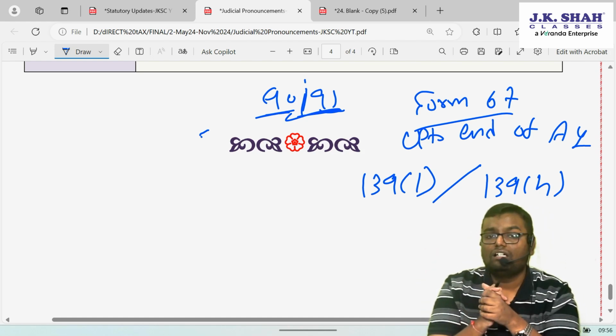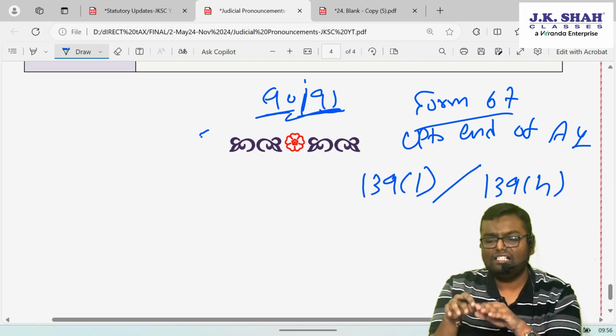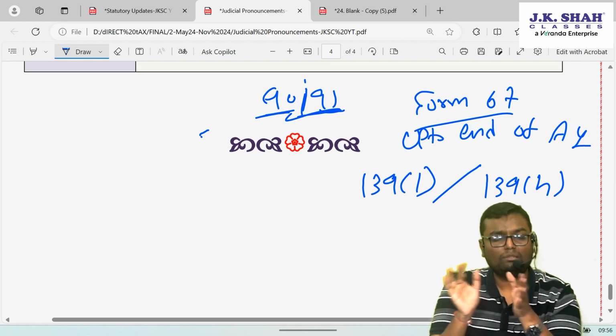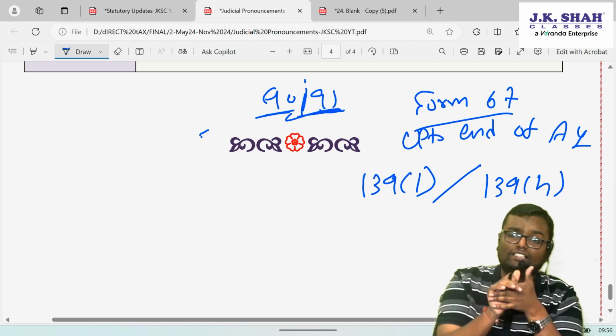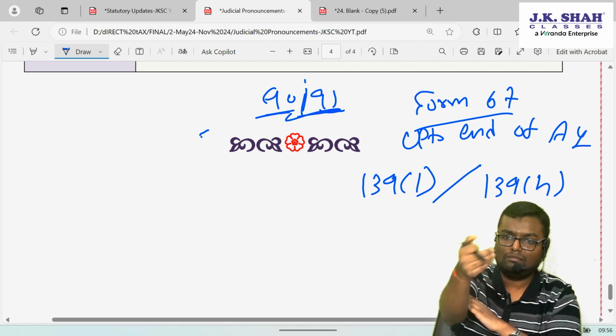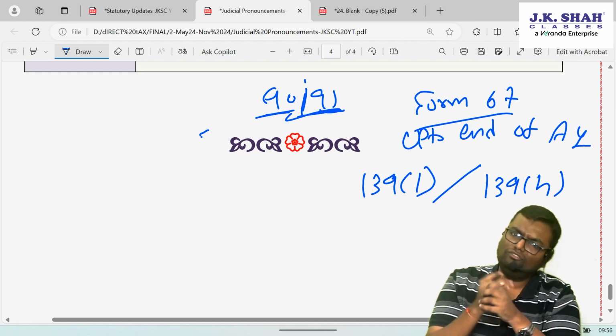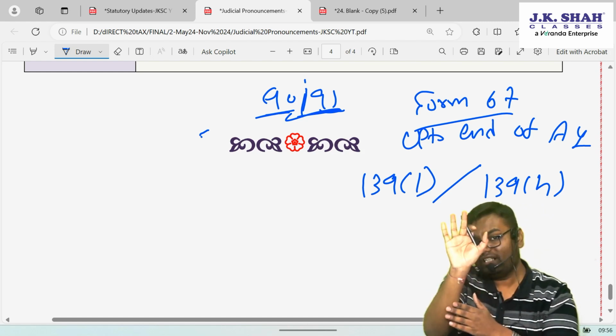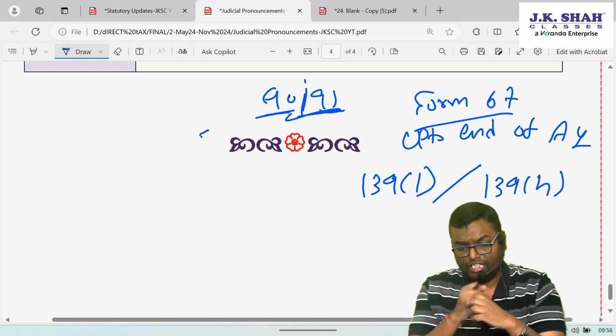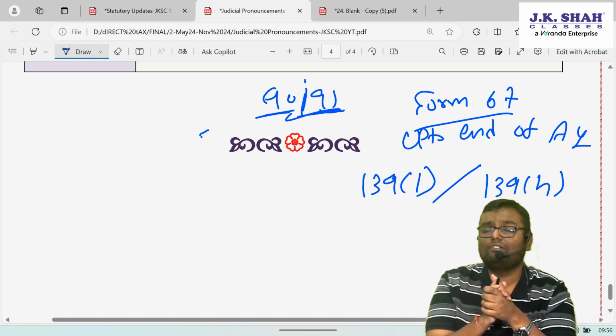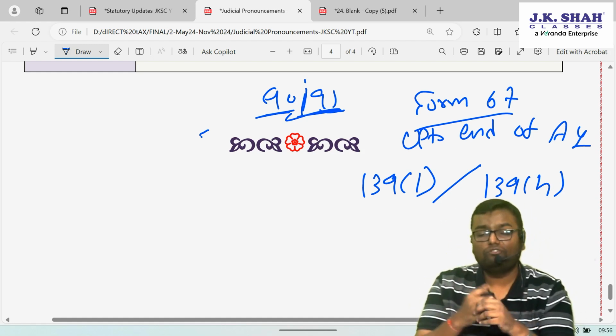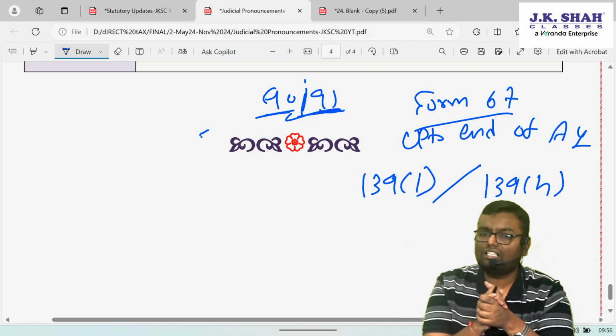Now what happened? The assessee filed the return claiming double tax relief, forgot to file Form number 67, but filed it before the assessment proceeding came to an end. It filed it, but when the 143(1) order came, it disallowed the credit by saying that you have not filed Form number 67 before filing the return and hence will not allow you the credit.